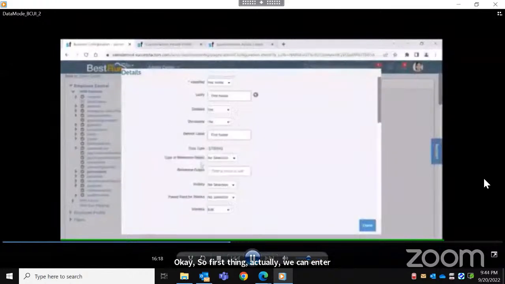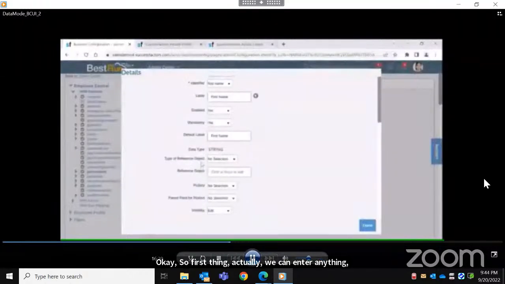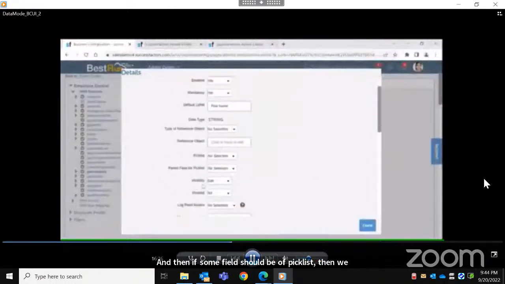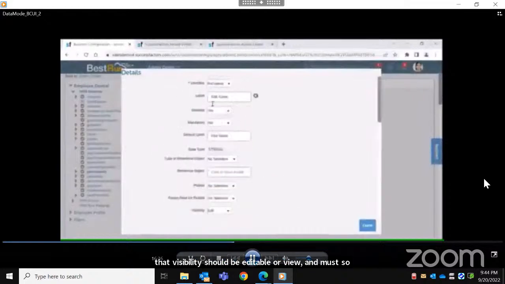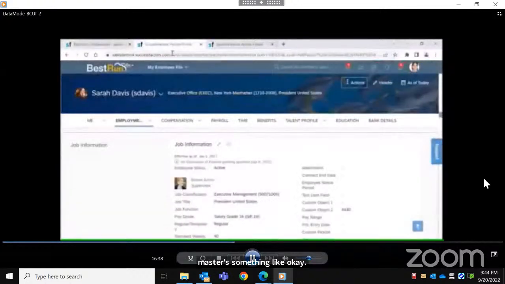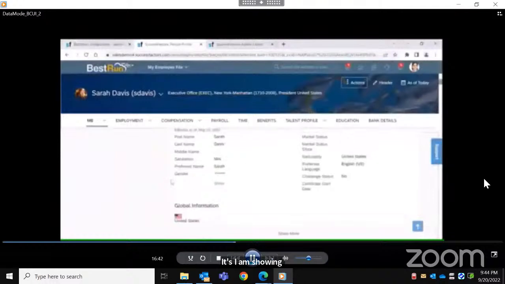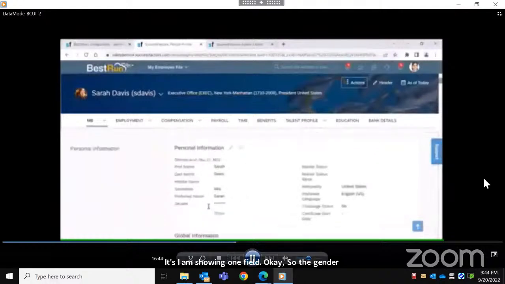And if some field should be a pick list, then we should add that pick list here. I'll show you. And whether the visibility should be editable, view, or masked. Masked is something like, if I am showing one field, say the gender field, I have kept it as masked.